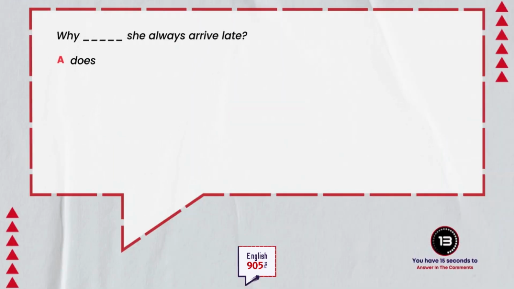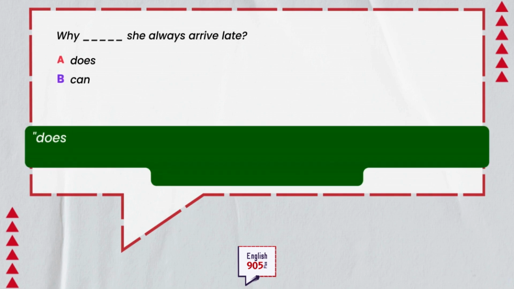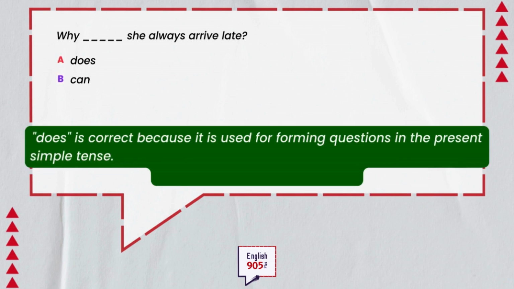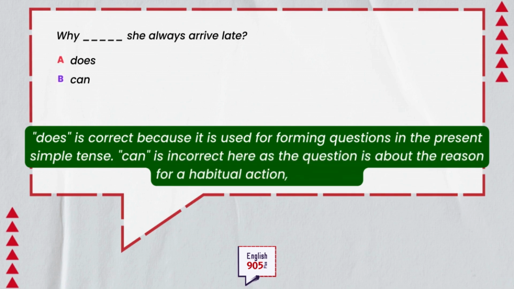A. Why does she always arrive late? B. Why can she always arrive late? Which one is correct? Answer in the comments below. Does is correct because it is used for forming questions in the present simple tense. Can is incorrect here as the question is about the reason for a habitual action, not ability.